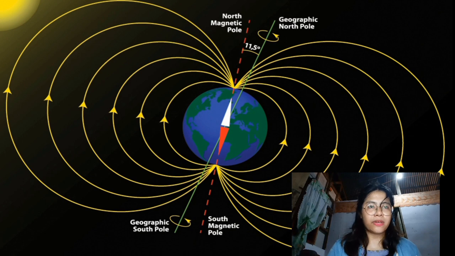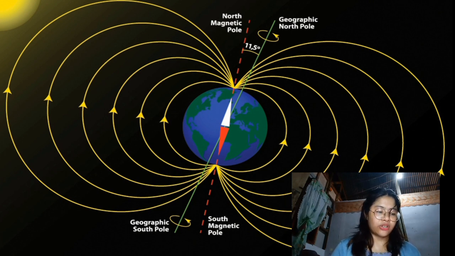The next topic we will talk about is all about the Earth's magnetic field. The magnetic field is generated by electric current due to the motion of convection currents of a mixture of molten iron and nickel in Earth's outer core.